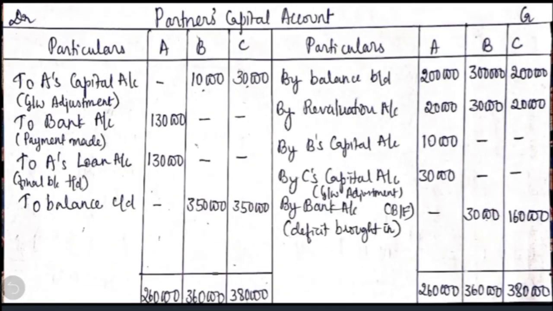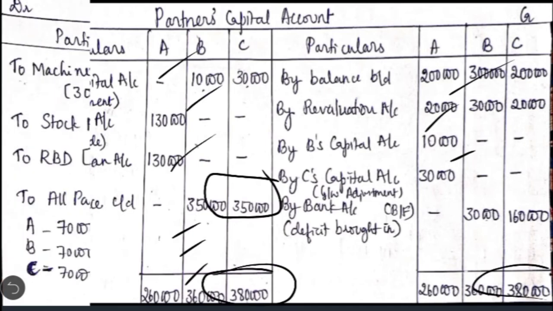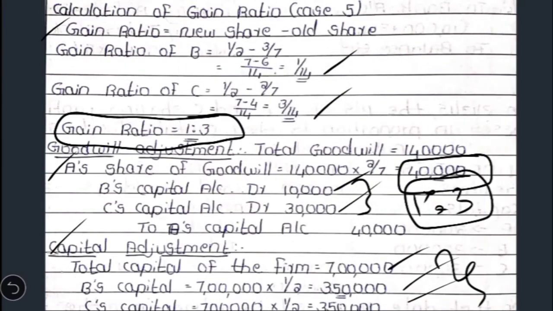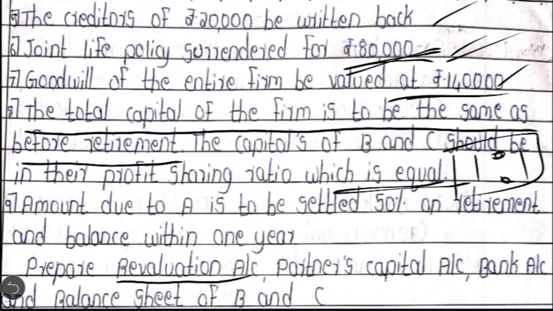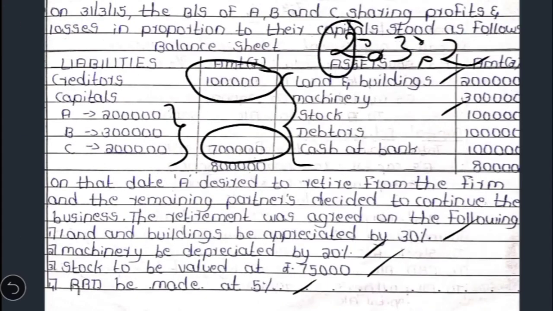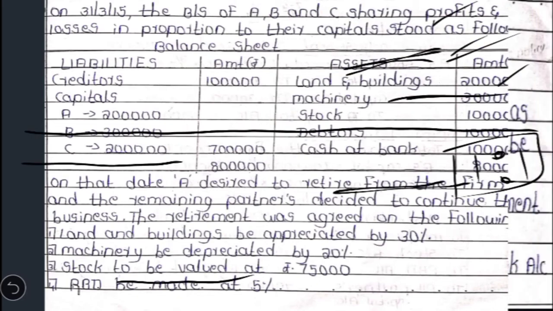Okay. Now when we prepare the partners capital account, as usual we need to first write what are the opening capital balances, 2 lakh, 3 lakh and 2 lakh. Then we have to check if the reserve balance is given in the question. If you see the question, on the liability side we don't find any reserve balance. Even the profit and loss account balance is not given, neither on the asset side nor on the liability side.